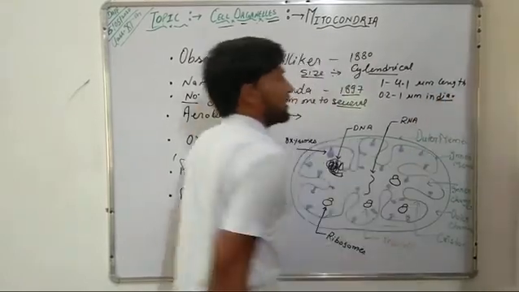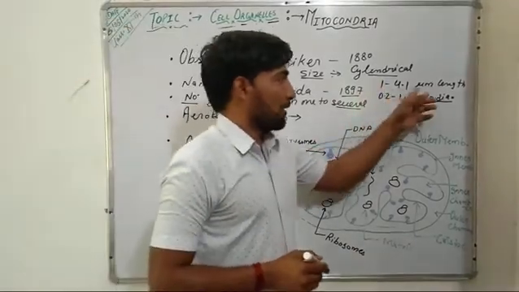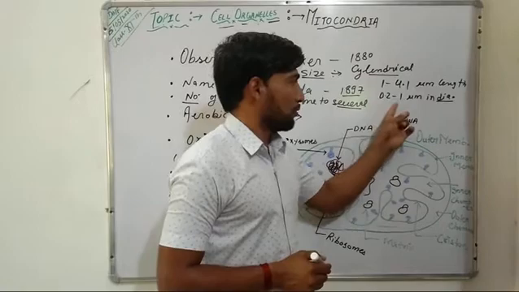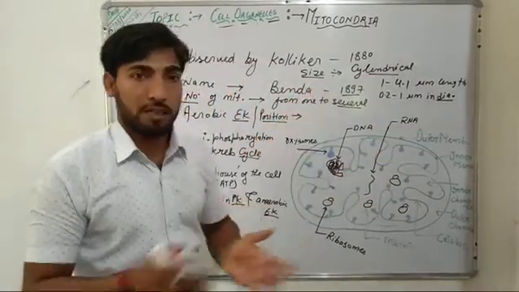So the size of mitochondria is 1 to 4.1 micrometer in length and 0.2 to 1 micrometer in diameter, and they are usually cylindrical in shape.